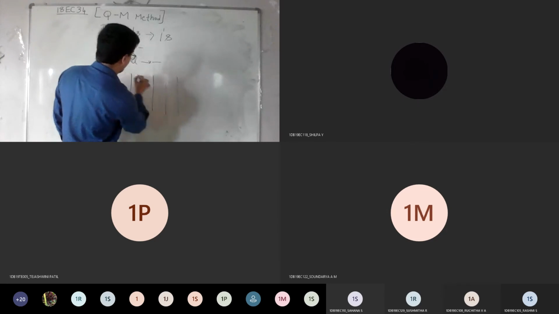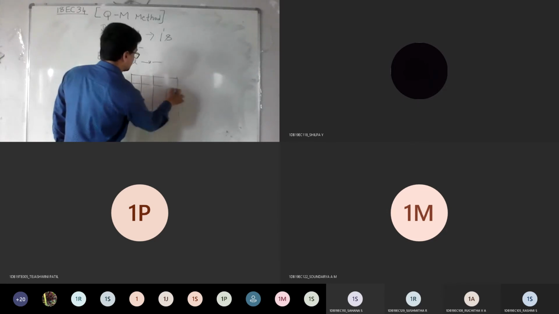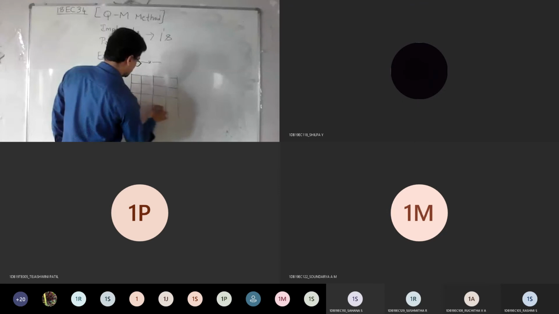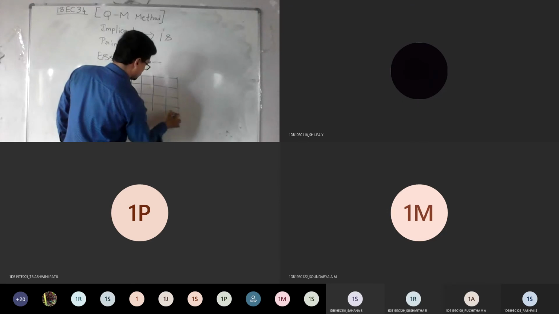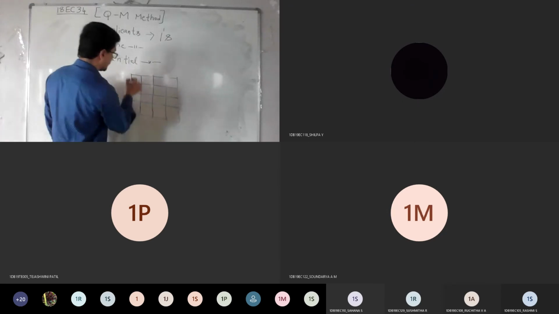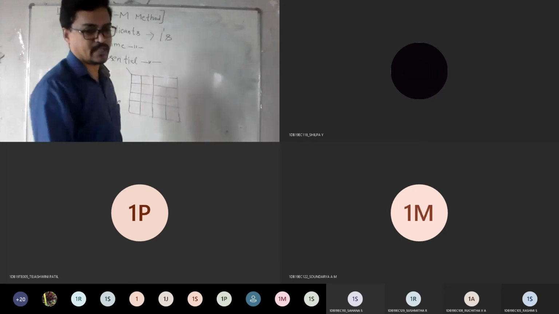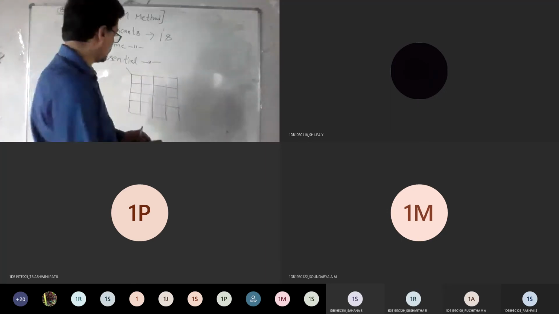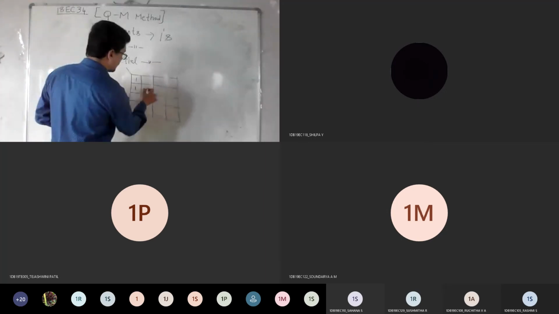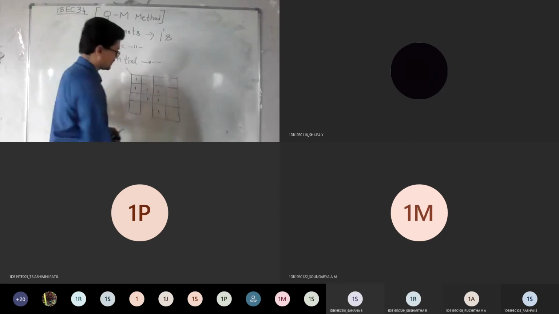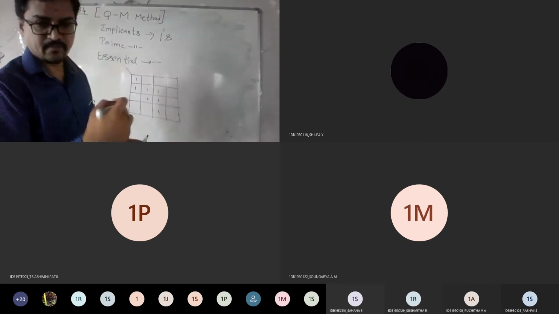So let me take an example of 4 cross 4. Just a simple example, let me put here. So assume that the numbers are like this. Assume that this is a table.